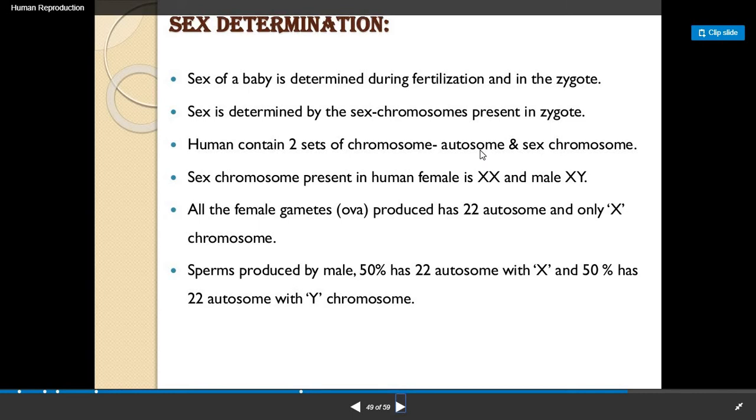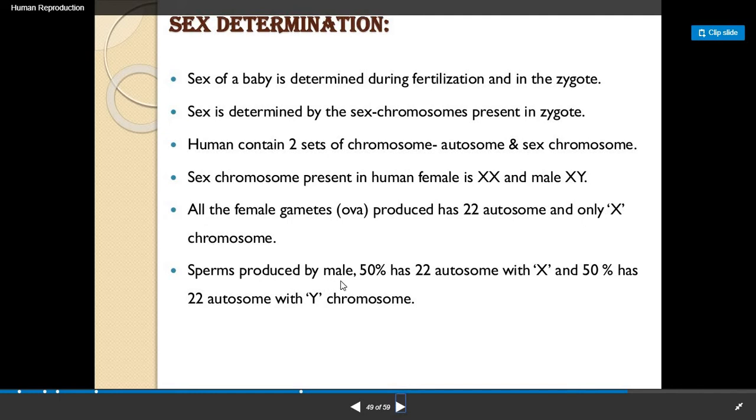The sex chromosomes present in a human female are represented by XX, and in a male they are represented as X and Y. All the female gametes, that is ova, carry 22 autosomes and only the X chromosome.